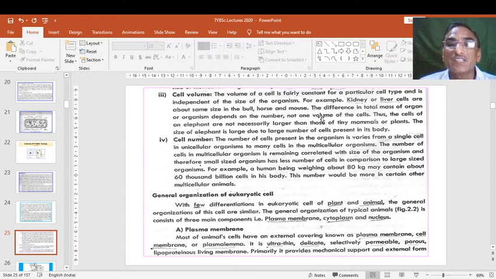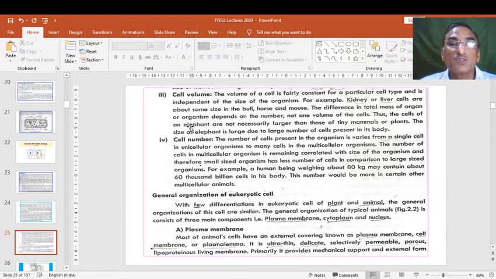So this is the magic, and the difference in total mass of an organ or organism depends on the number, not the volume of the cells. And thus the cells of an elephant are not necessarily larger than those of tiny mammals like a rat.